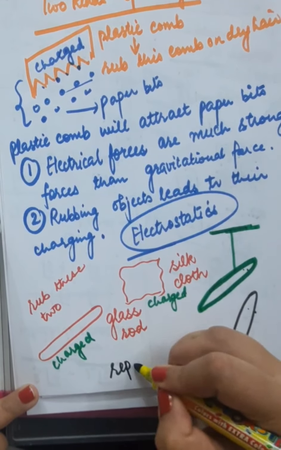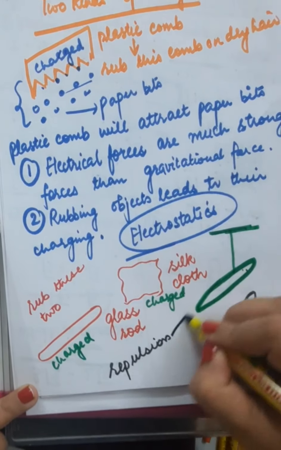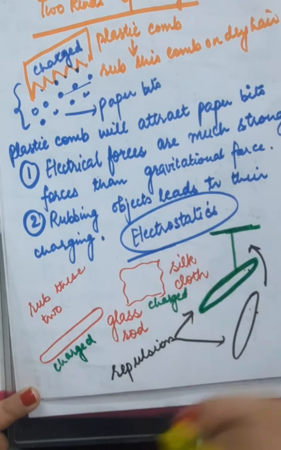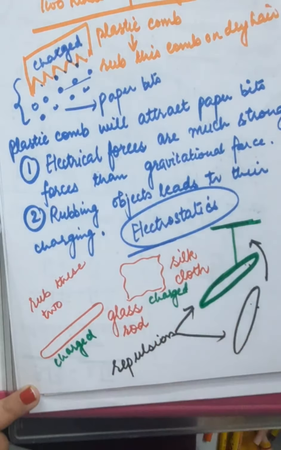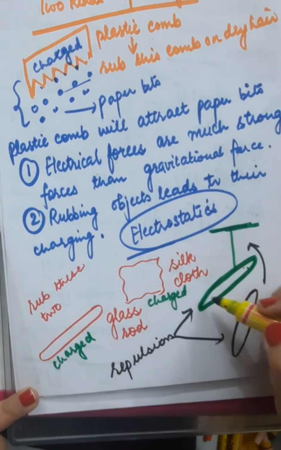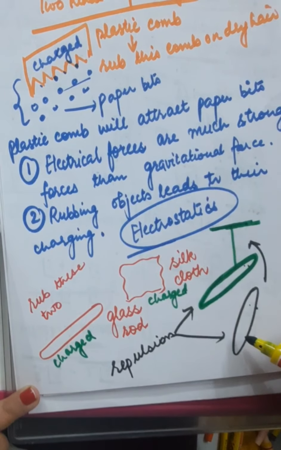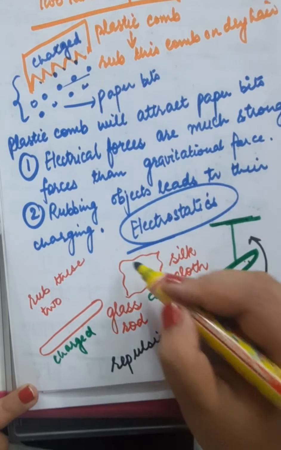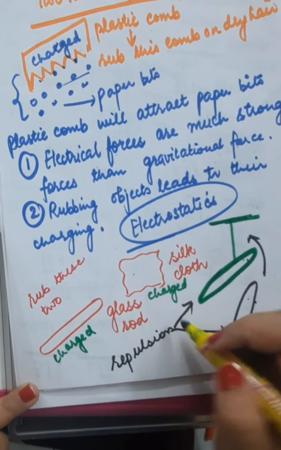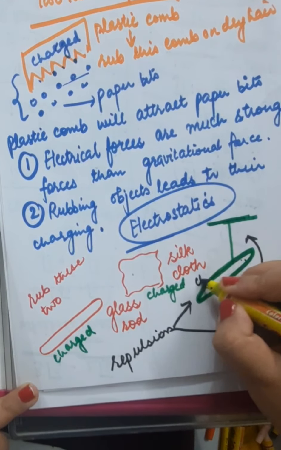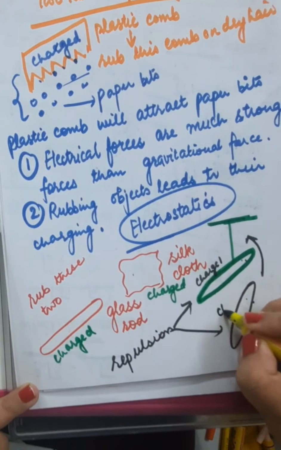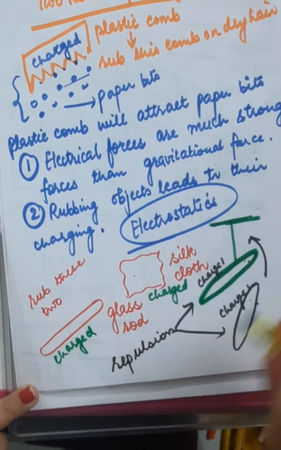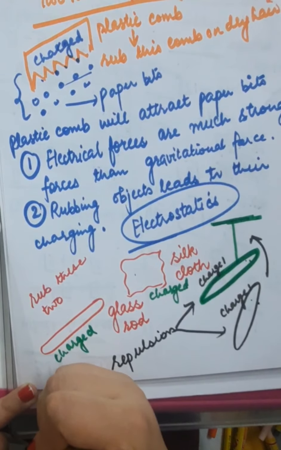You will observe a massive repulsion between these two glass rods. It will just start tilting upwards. This means they are repelling each other. But this is a glass rod and this is a glass rod as well. So the two glass rods must have acquired the same charges on rubbing with two different silk cloths. So this is charge of type 1 and this is charge of type 1 only. That is why they are repelling each other, and plus this is glass rod and glass rod.